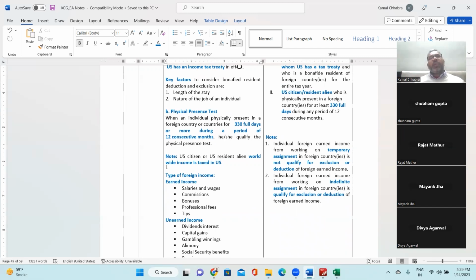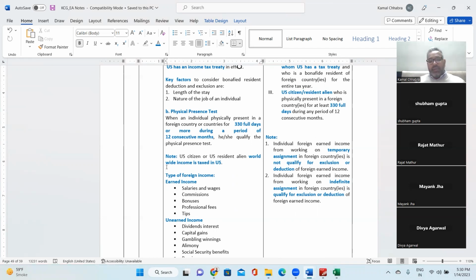That means if you are outside the country for temporary work, then you should not claim the foreign earned income exclusion or deduction. If you are in a foreign country for work of a permanent nature, look at the second point.